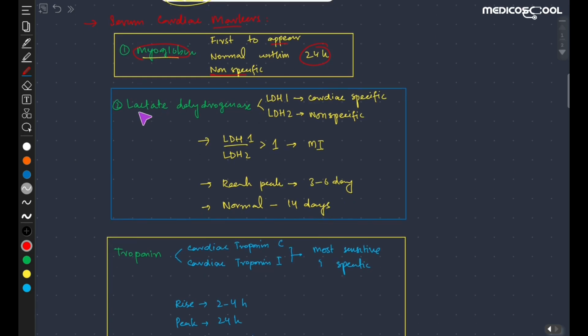The second one is lactate dehydrogenase. It is also non-specific, but it has two forms: lactate dehydrogenase 1 and 2. The 1 is cardiac specific and the 2 is non-specific. So if we measure the ratio of 1 to 2, and it is greater than 1, then it shows that there is myocardial ischemia. Lactate dehydrogenase reaches the peak at about 3 to 6 days.